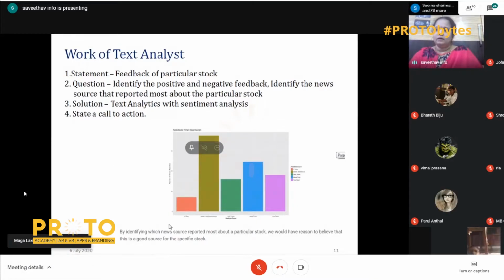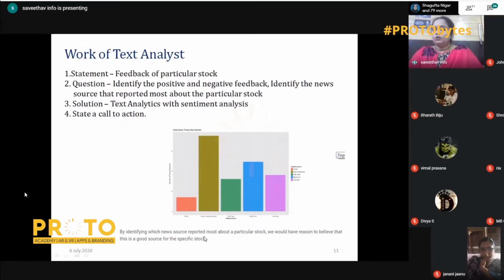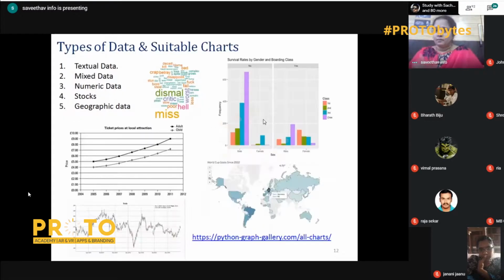In this bar chart, it is plotted so that the news sources reported for the particular stock are measured. If you see, the second news source is giving the most amount of data. So this is a conclusion, and the owner of the stock or the text analyst can conclude that this source is giving me more information. So that is how a text analyst goes about it.